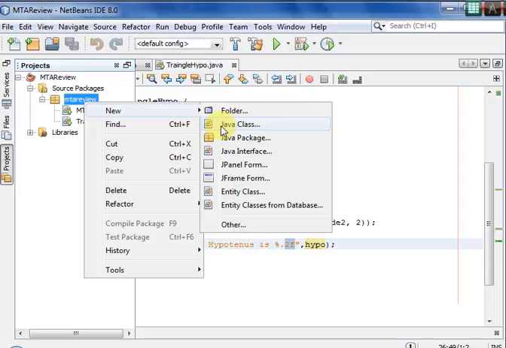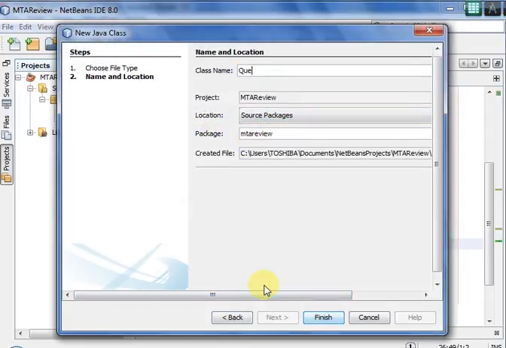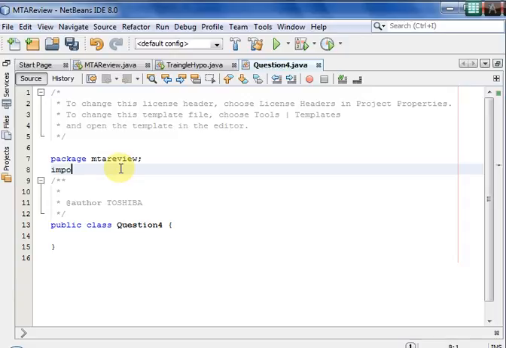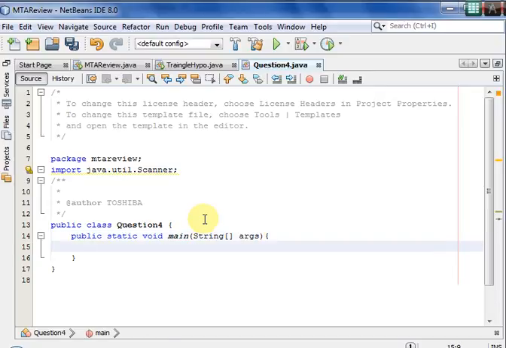So let us write that program again over here. I'll take a new class. What's the program number over here? I'll make it as question 4. Fine. So there is an input, so we need a scanner. Import java.util.Scanner, and the main method public static void main of String args, and then we need a scanner object to read the values.